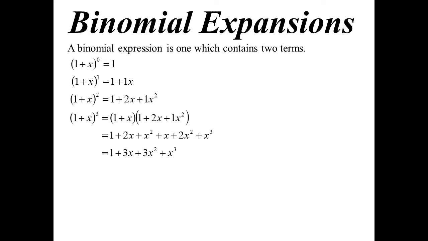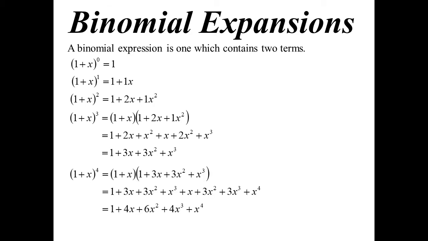And then we can make it to the power of 1 and we get 1 plus 1x. And then 1 plus x squared ends up being 1 plus 2x plus 1x squared. And then cube, well, I can multiply that by 1 plus x, and we get 1 plus 3x plus 3x squared plus x cubed. And then we go to 1 plus x to the power of 4. We could multiply that by 1 plus x, and we come up with 1, 4x, 6x squared, 4x cubed plus x to the 4. And of course you could keep going, but a pattern is emerging.